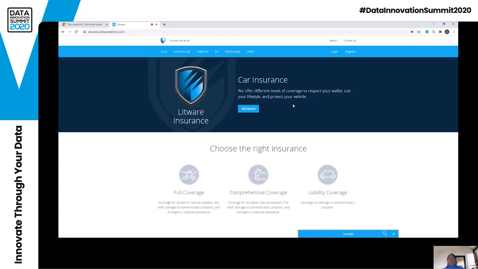Right. So with the chatbot, let me demonstrate one of the chatbots. This is an insurance company called Litwa Insurance, and they are selling all kinds of insurance. And the problem is, every time you need an insurance or need to know more about the insurance, you have to call the company, and then somebody has to be available to answer your phone call, and that's a much lengthy process, right?